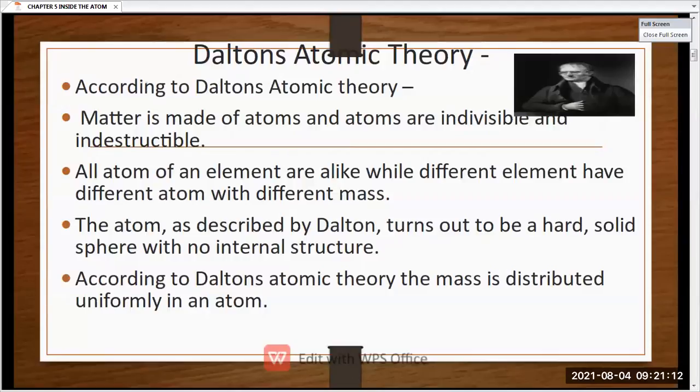have any internal structure. According to Dalton's theory, we also studied that when the mass of an element A and element B is distributed uniformly and a new compound is formed, that is compound C, at that time the atomic mass of the atom is uniformly distributed in the compound C.